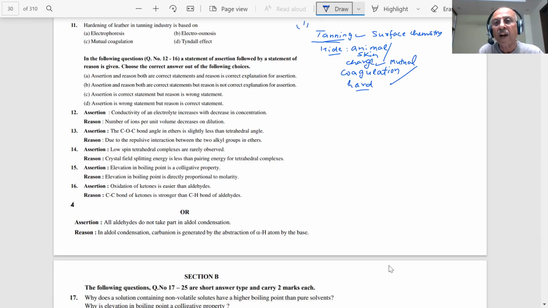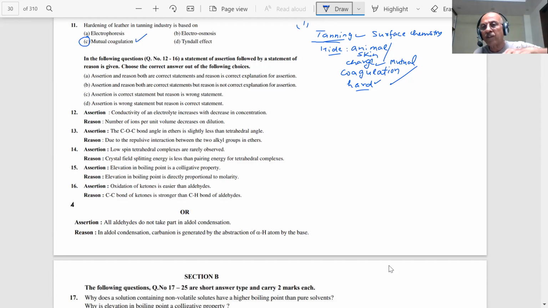The result of that is it can be used for our daily life applications, students, like making shoes and leather jackets and all those things which you are using. Otherwise you cannot use the leather directly because it is very soft. So this is an example of mutual coagulation, students. Colloids are a very important topic.